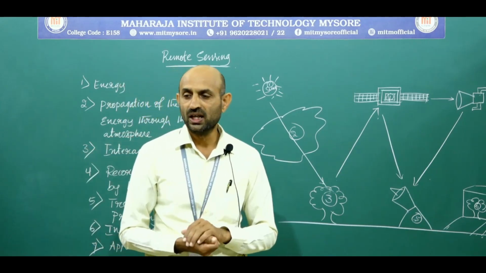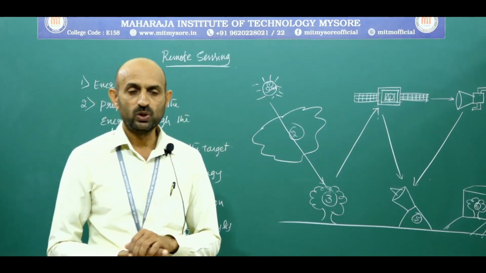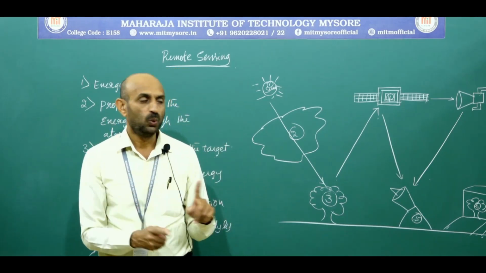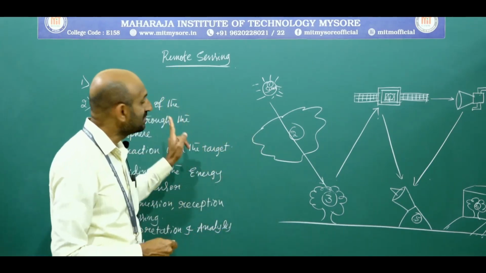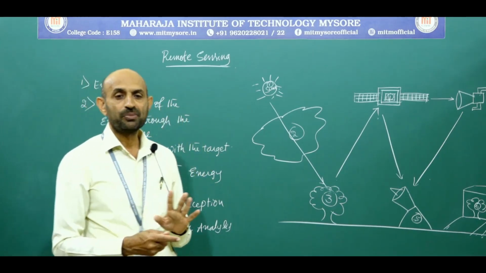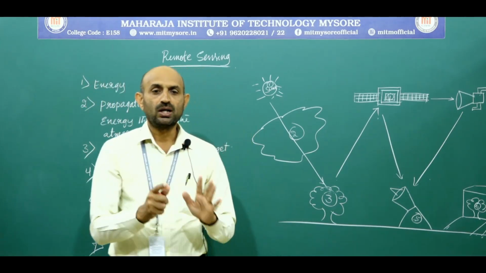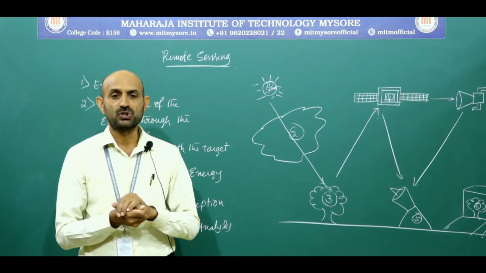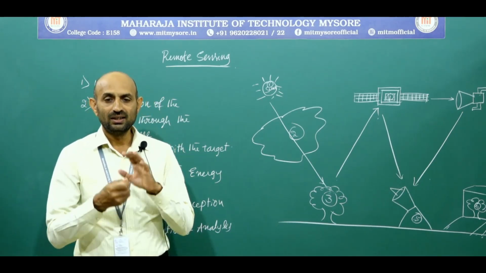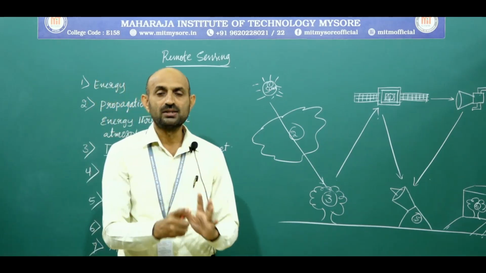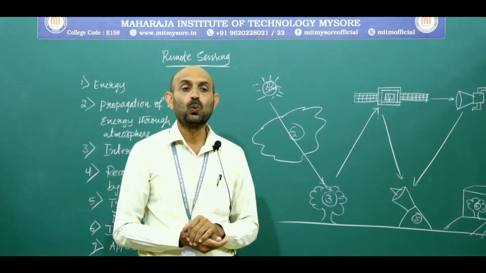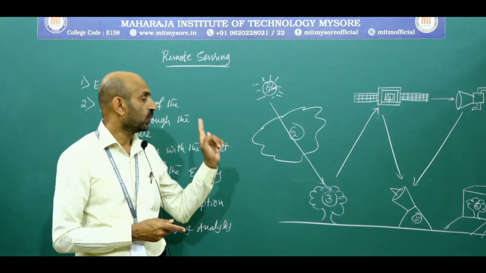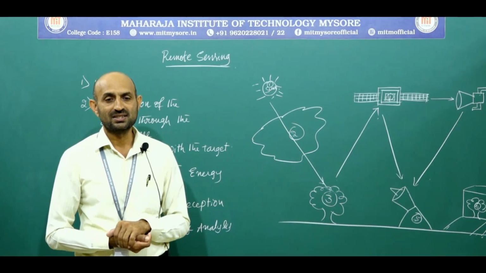Everything can be done using remote sensing data, which means without going to that particular site, with the help of remote sensing data, the type of rock, the type of bedrock, the characteristics of soil, and the type of mineralogical constituents, which means what kinds of minerals, can all be identified.